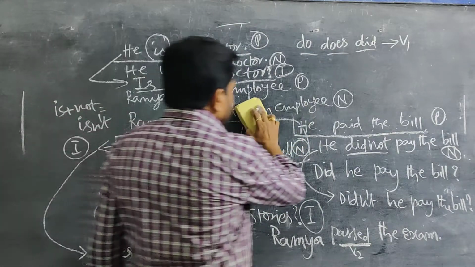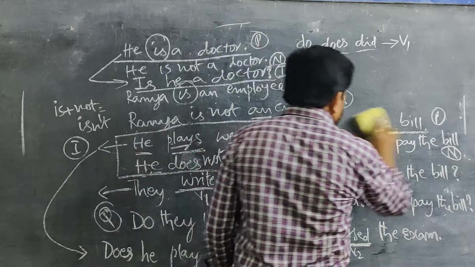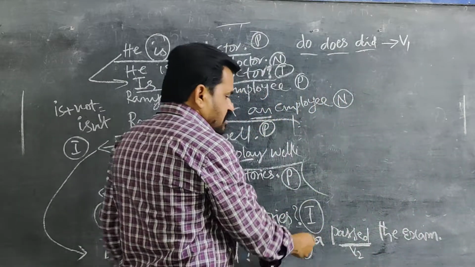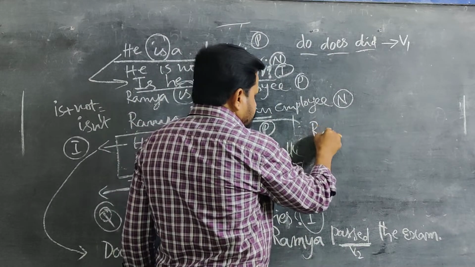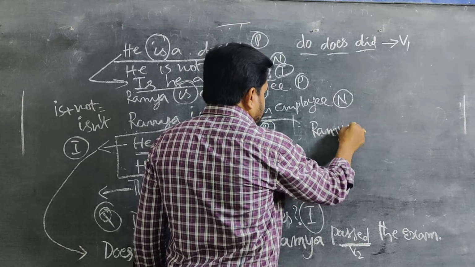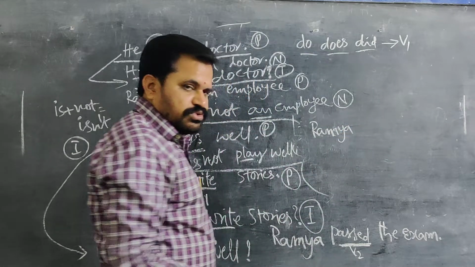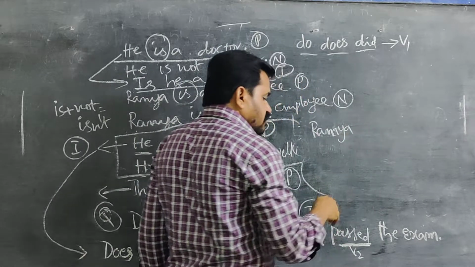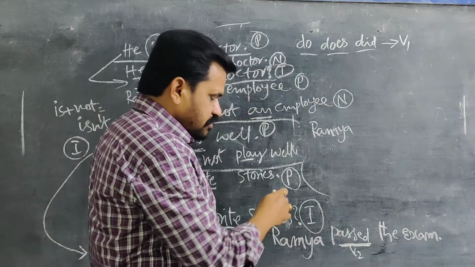Ramya passed the exam. Regarding this, you are making it negative. You remember do, does, did. In that, which verb is useful to use here?